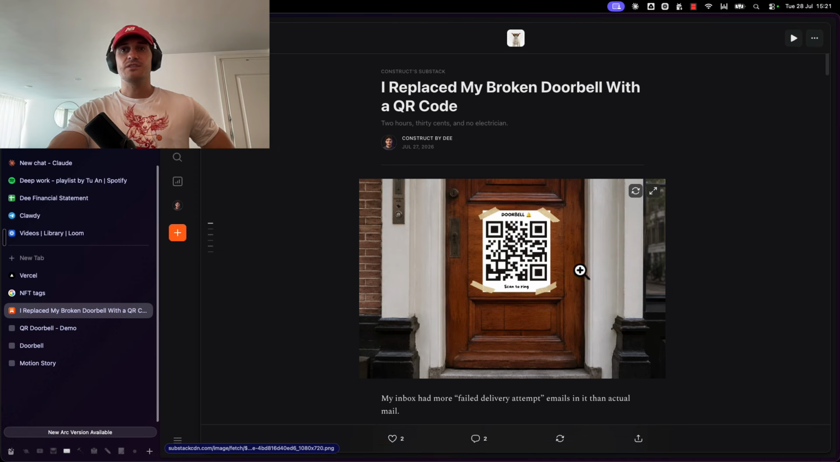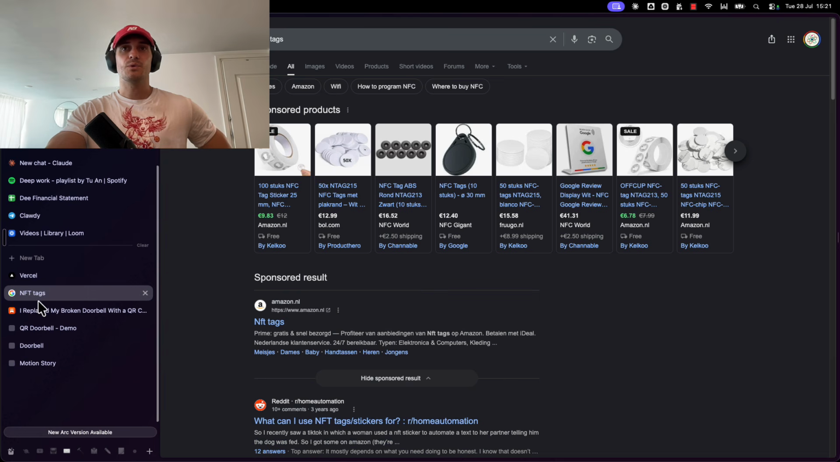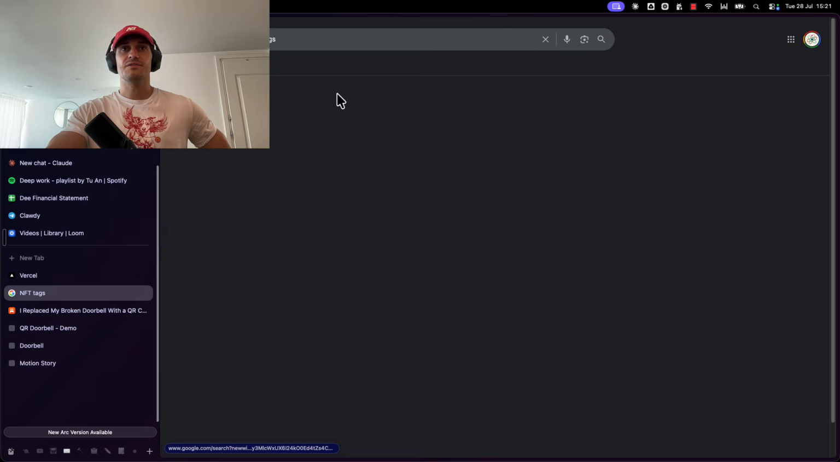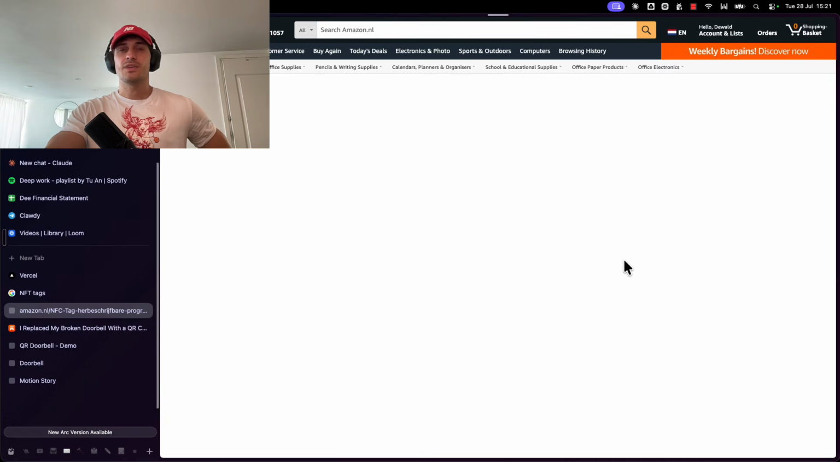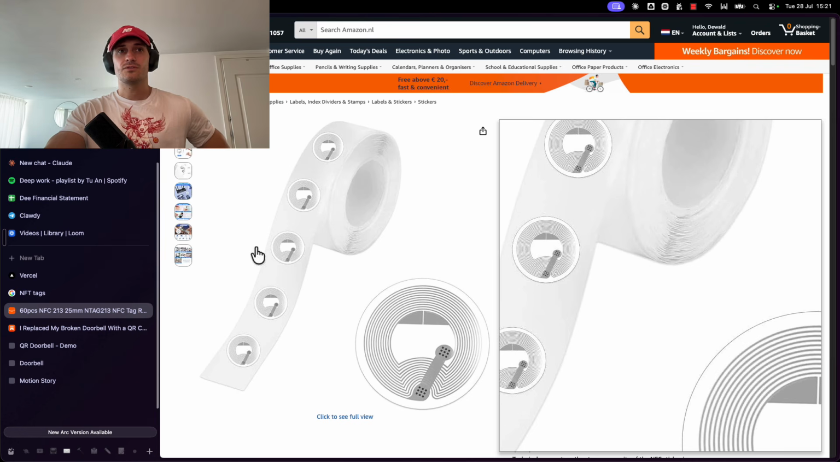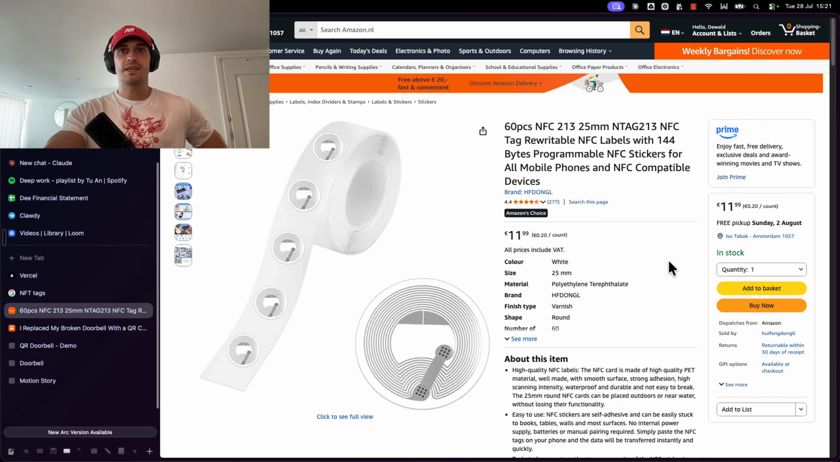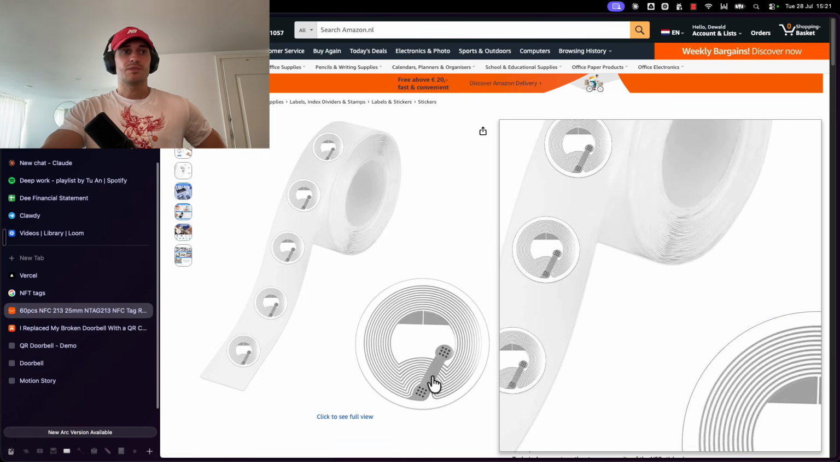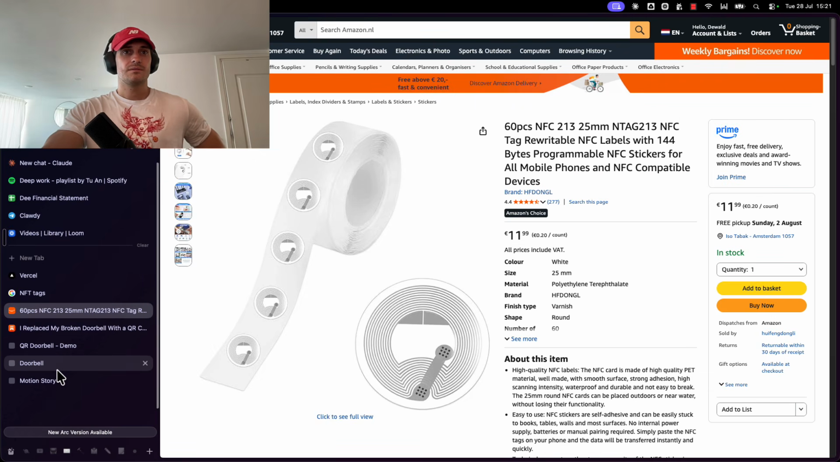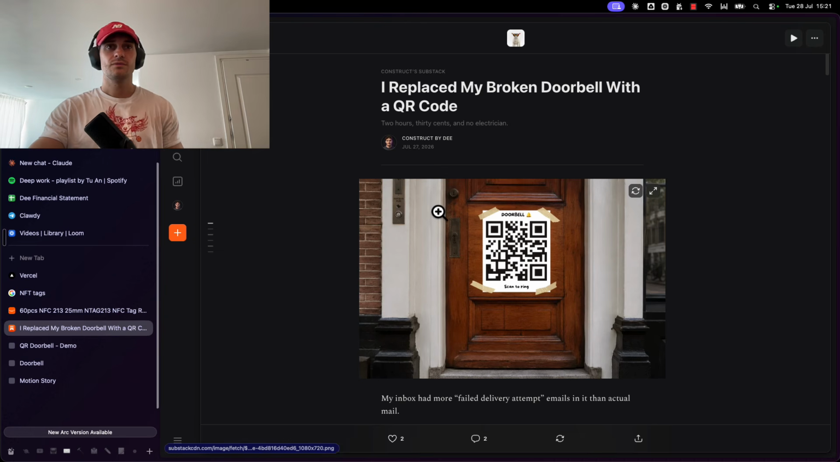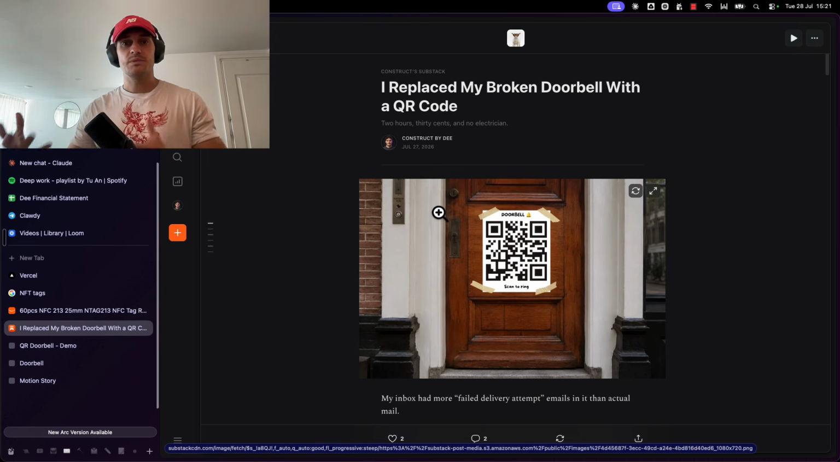But the QR code is basically just a thing that takes somebody to a website. You can also go buy these NFC tags which you can then basically do the same thing to. This is basically a QR code that would take them to a website. So I can theoretically replace the QR code with something like this, but this is just one example of how you can use vibe coding in order to solve problems in your life.